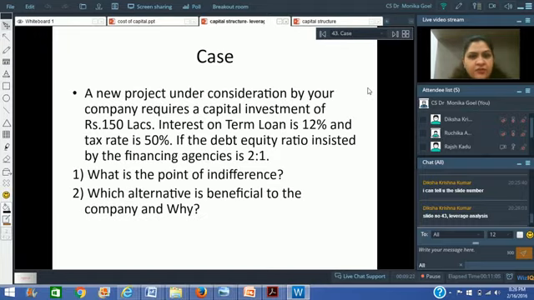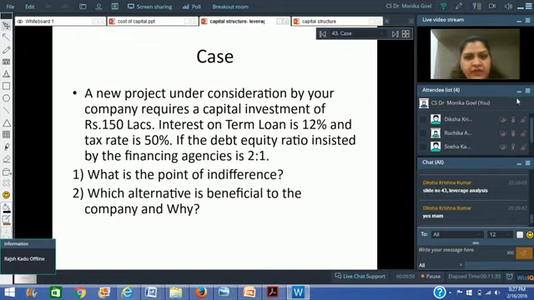A new project under consideration by your company requires a capital investment of rupees 150 lakhs. Is it this one? Interest on term loan is 12% and tax rate is 50%. If the debt equity ratio insisted by financing agencies is 2:1, what is the point of indifference? Okay. Now this is not a complete question because you need to have two alternatives to find out the point of indifference. Right? So as the two alternatives are not there, this question is incomplete.